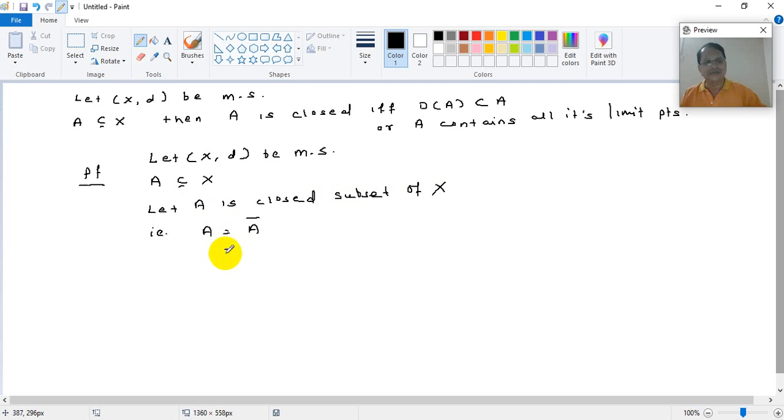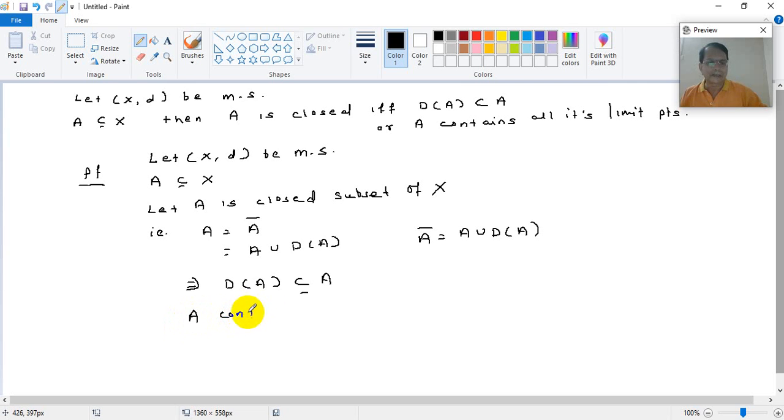But in previous results we have proved that A bar is what? You can write this as A union DA. We have proved this, A bar is equal to A union DA. But then if A is A union DA, this implies what? The derived set of A is a subset of A. That means what? A contains all its limit points.